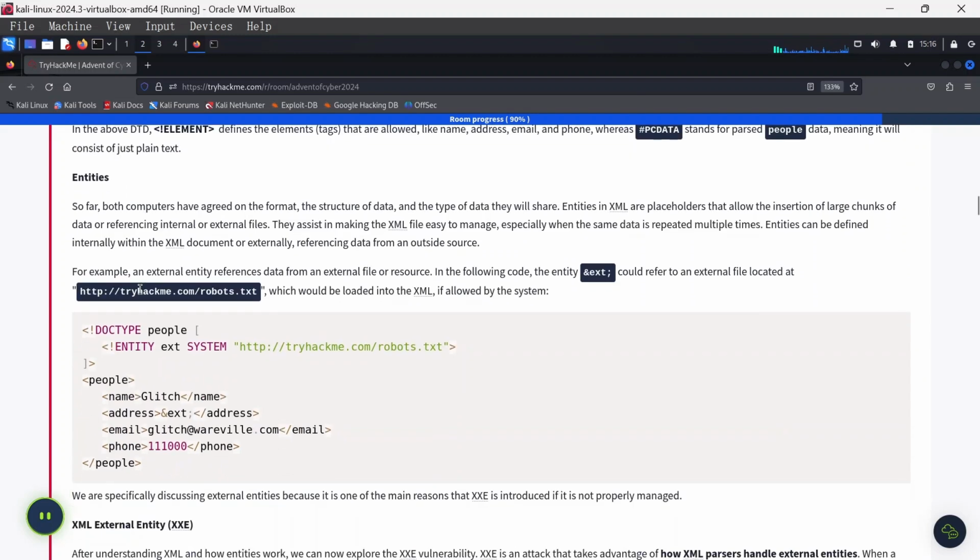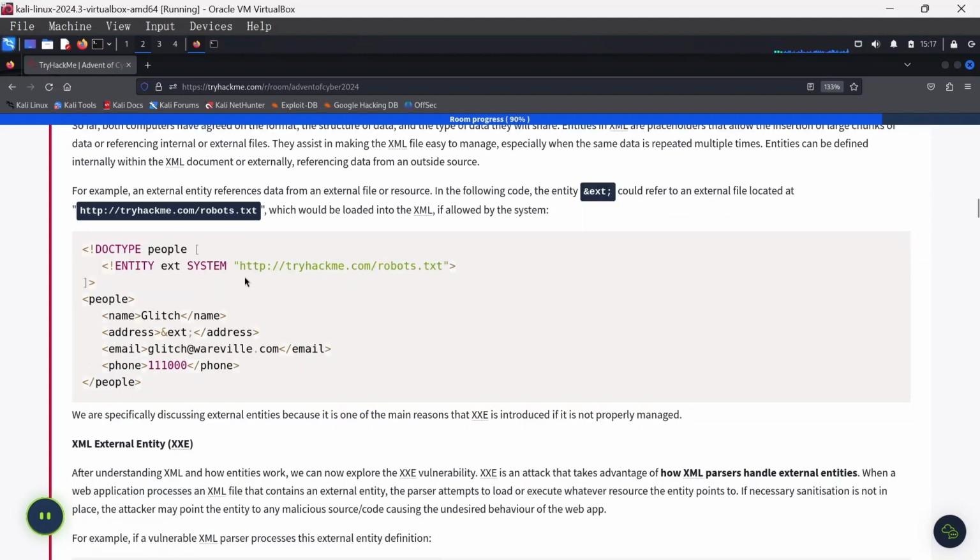Okay. Now, what are entities? So far, both computers have agreed on the format, the structure of the data, and the type of data that they will share. Now, entities in XML are placeholders that allow the insertion of large chunks of data or referencing internal or external files. They assist in making XML files easy to manage, especially when the same data is repeated multiple times. Entities can be defined internally within the XML document or externally, referencing data from an outside source.